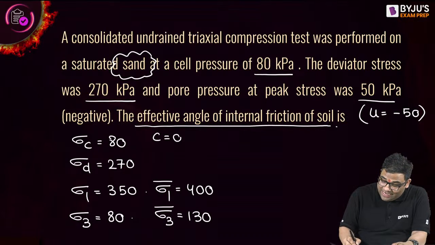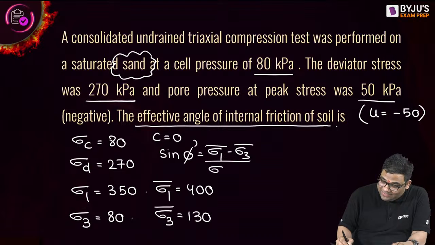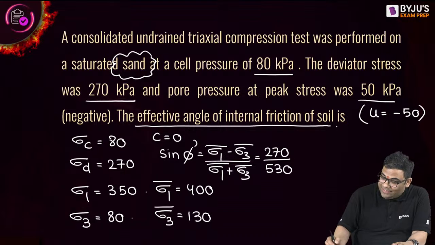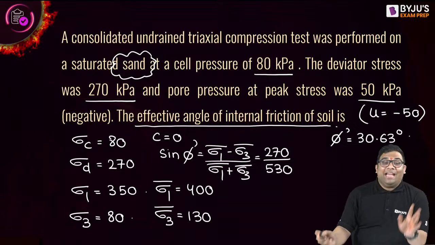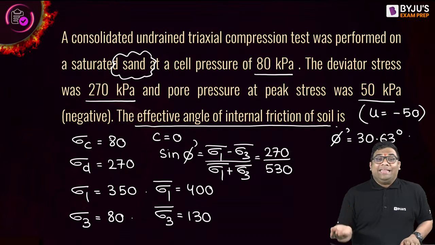I can directly use sine phi dash is equal to sigma 1 dash minus sigma 3 dash by sigma 1 dash plus sigma 3 dash. This is 270 by 530. You will get phi dash is equal to 30.63.